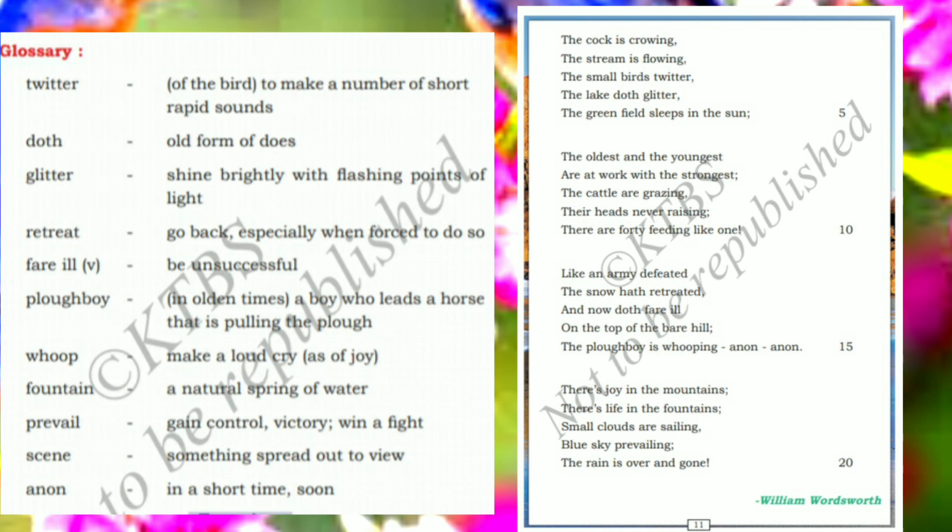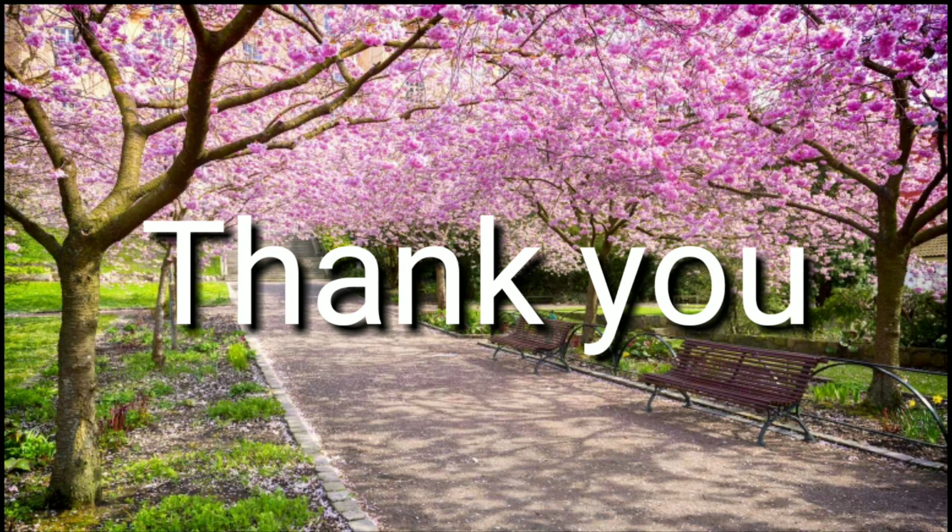Next lines. Small clouds are sailing, blue sky prevailing, the rain is over and gone. That means little clouds are floating under the blue sky, and the rain and snow of the winter season are over and gone, and the weather at springtime is pleasant and joyful. Understood, students? Okay students, today we have studied our first poem, March.